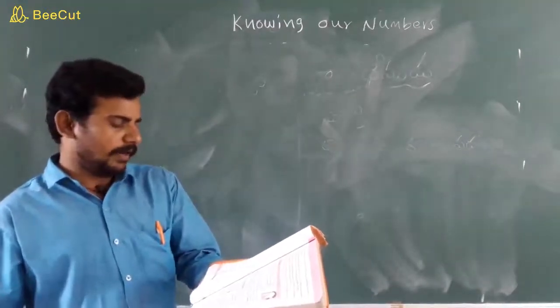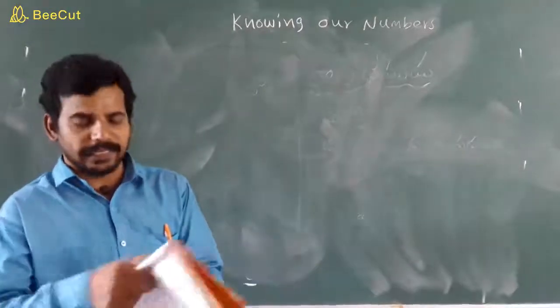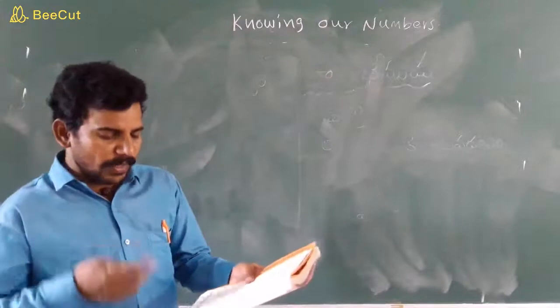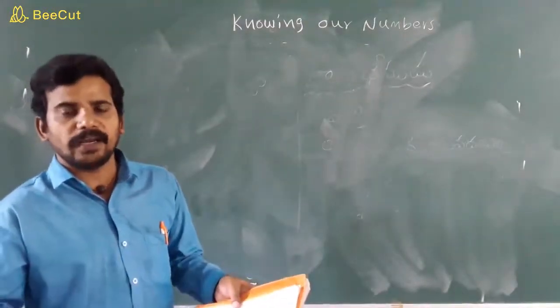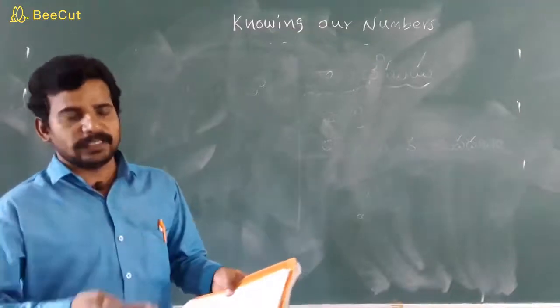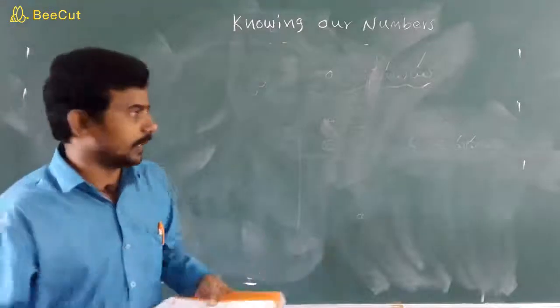Here it is asking for the total number of people visited in these 4 days, so we have to add the given 4 days' numbers.